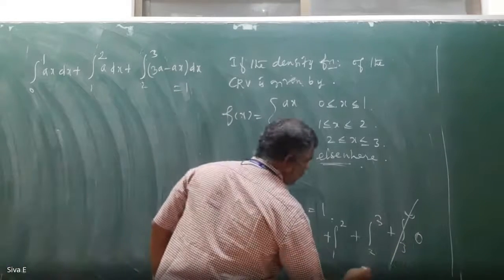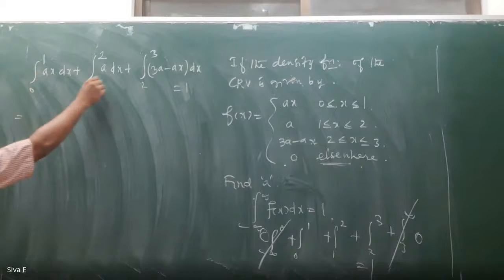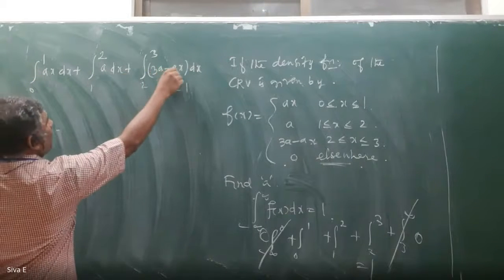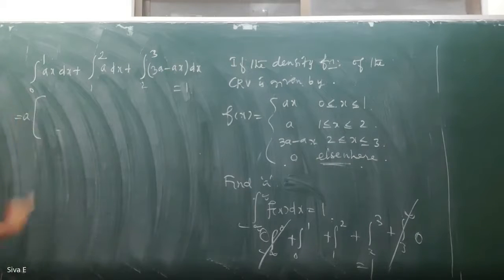Here also it is equal to 1. Therefore, here 3a minus ax is there, right? Take a common, so take a outside. Here x is there.